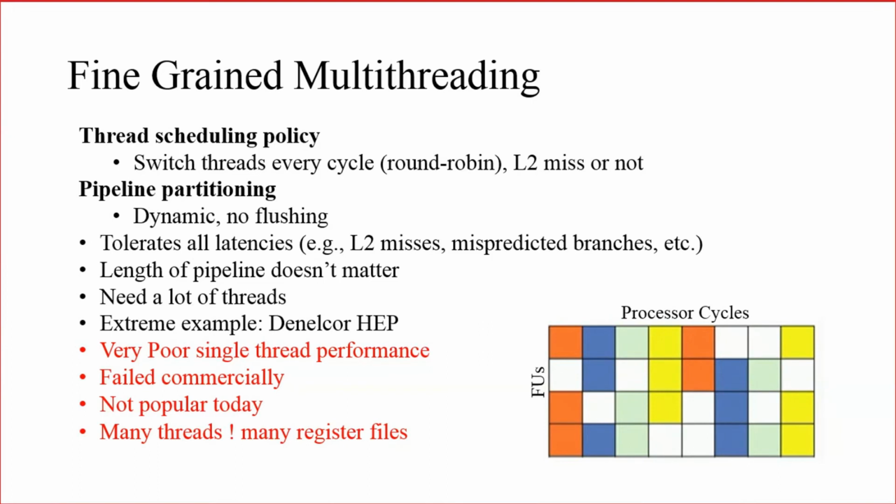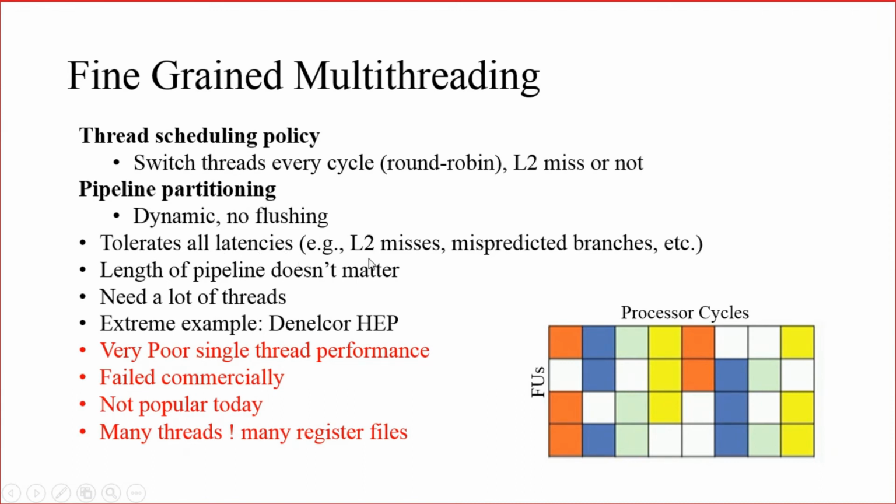Right. So here pipeline flushing will not happen on L1 miss or L2 miss, etc. Pipeline flushing will not take place, and the partitioning of the pipeline will be decided dynamically by the fine-grained multi-threaded processor. Then it can tolerate all the latencies.